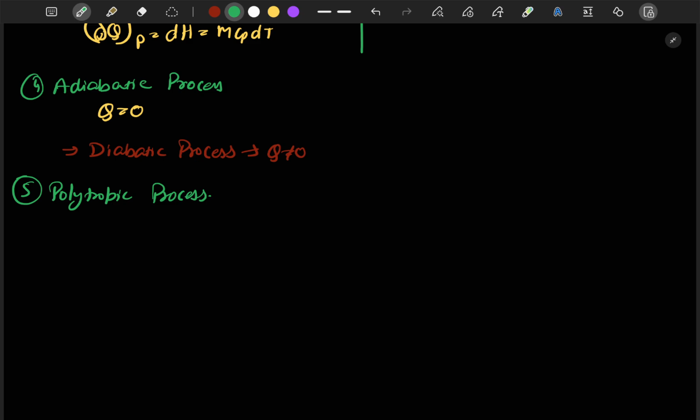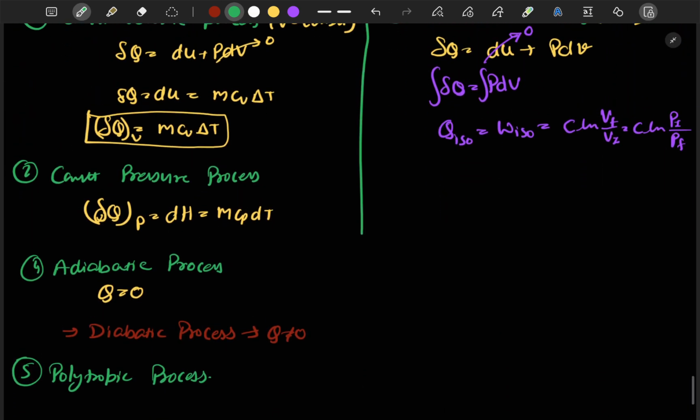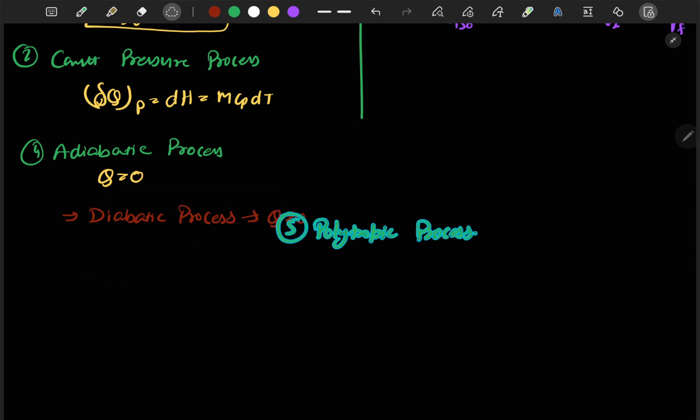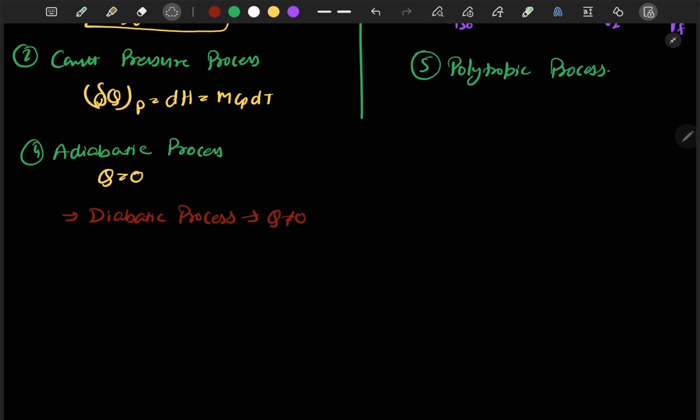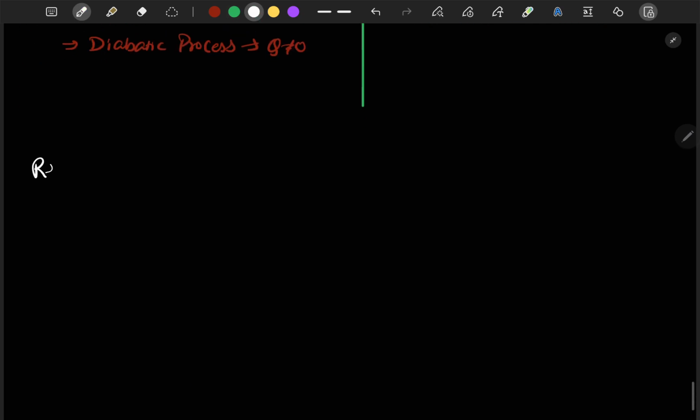Before continuing with the polytropic process, let me first clarify one topic, that is the relationship between Cp, Cv and R. So let's move the polytropic process here, we will discuss the polytropic process here. Now below this we will discuss the relationship between Cp, Cv, R and gamma.